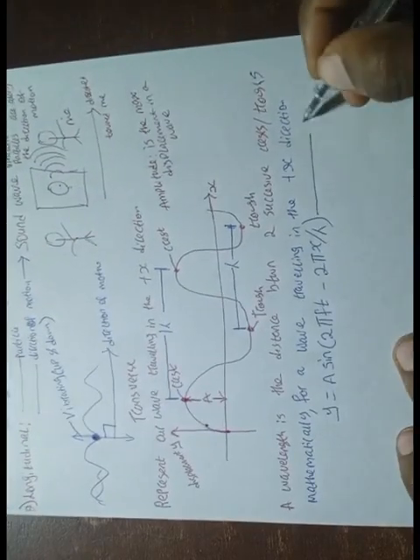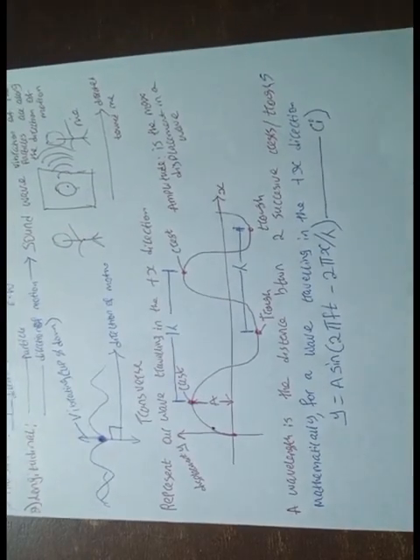This is our general equation, which we will tag equation 1. Are we following?